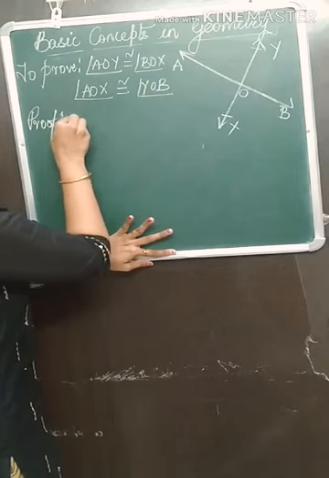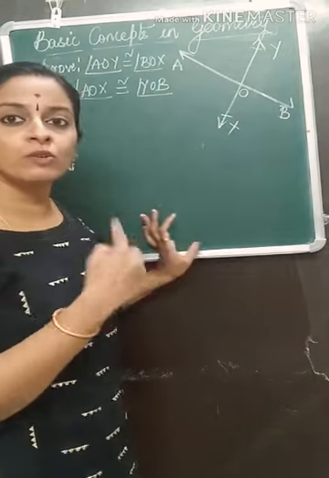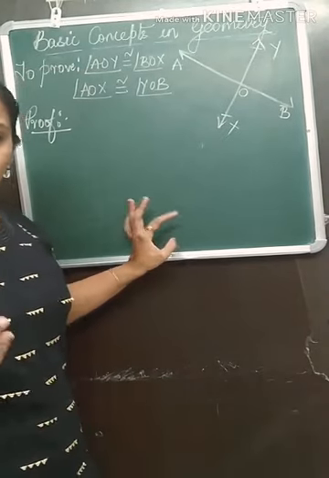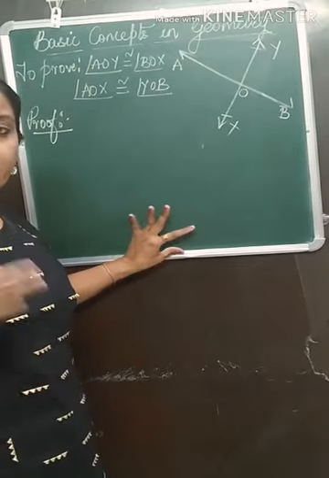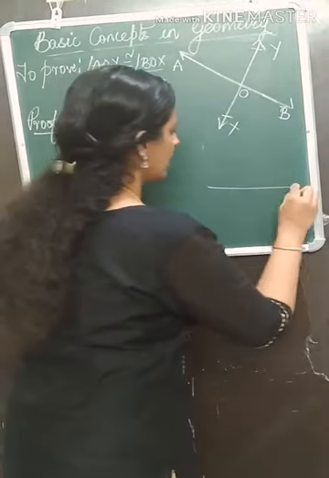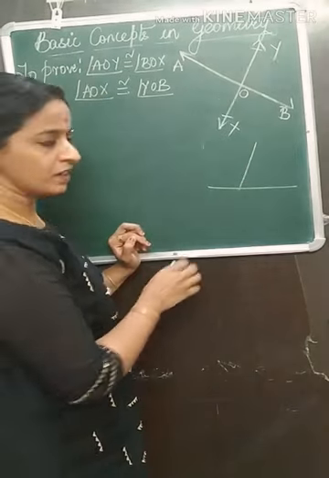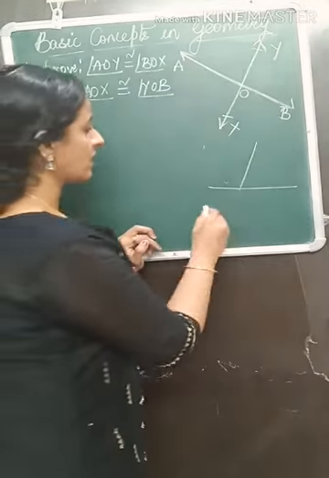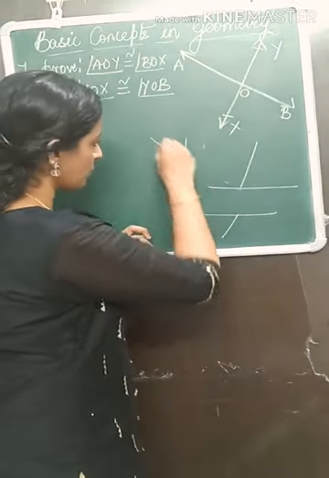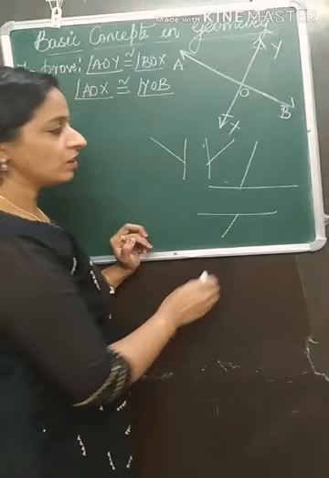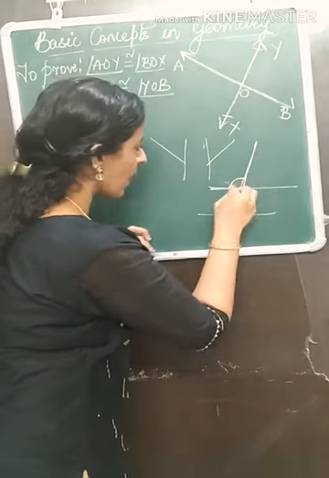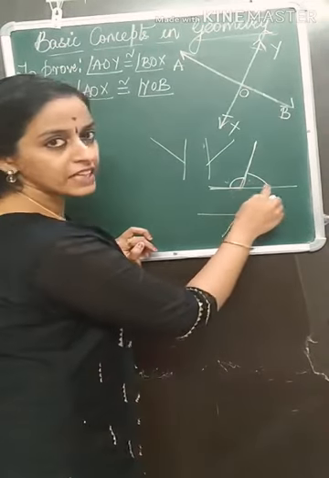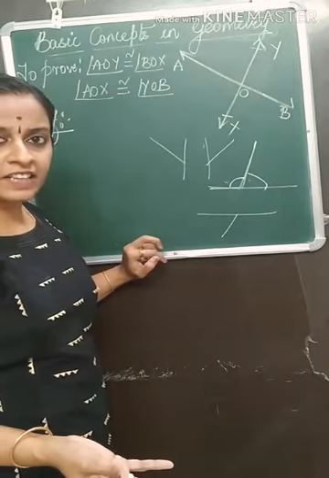Okay, proof. Now to prove the theorem we will use logical statements, things that you have learnt earlier. In your earlier class, you have learnt about certain pairs of angles which look like this. Remember, these two adjacent angles are called linear pair angles. It can come this way, this way, this way. First angle is this part and the second angle is this part. We have learnt that the sum of linear pair angles will be 180 degrees.